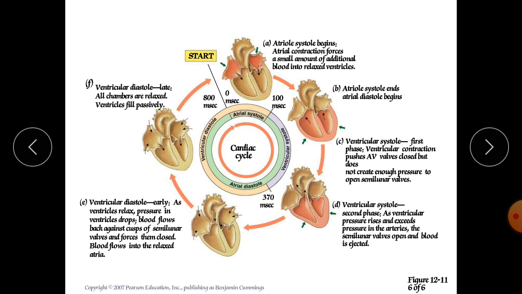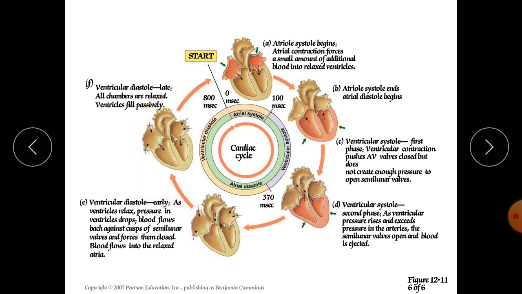Now here, ventricular diastole. Ventricular diastole can be indicated by the T wave of your ECG, and all the chambers are relaxed and the ventricles fill passively. For this ventricular diastole, it requires 0.4 second.